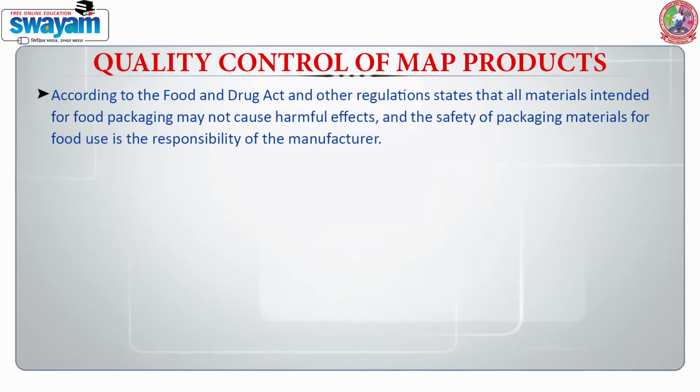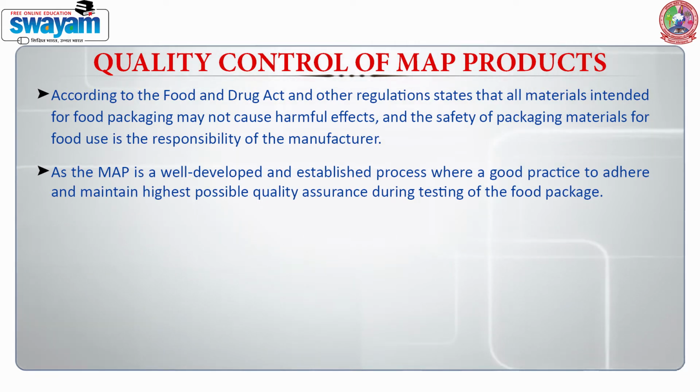According to the Food and Drug Act and other regulations, all materials intended for food packaging may not cause harmful effects, and the safety of packaging materials for food use is the responsibility of the manufacturer. As MAP is a well-developed and established process, it is good practice to adhere to and maintain the highest possible quality assurance during testing of the food package.